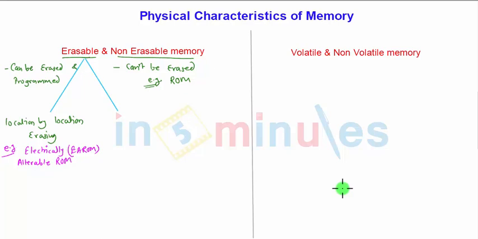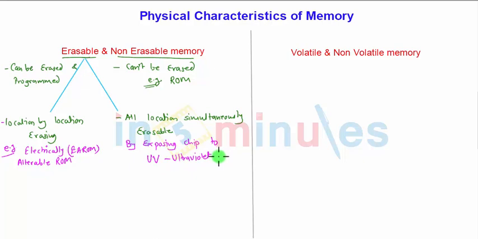On the other hand, next to it, all the memory locations are simultaneously erasable, by means of exposing the memory chip to ultraviolet radiation. So by exposing the chip to UV radiation, you can easily change or erase the data, or you can also program it.